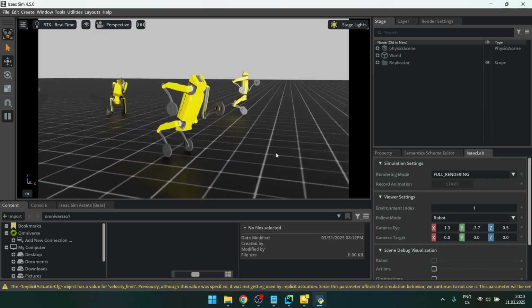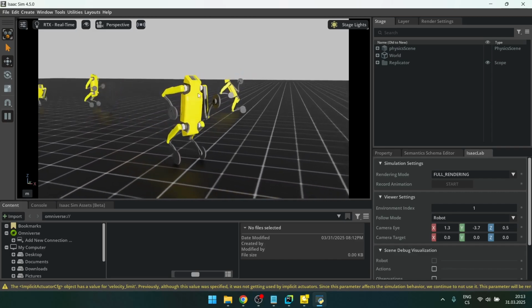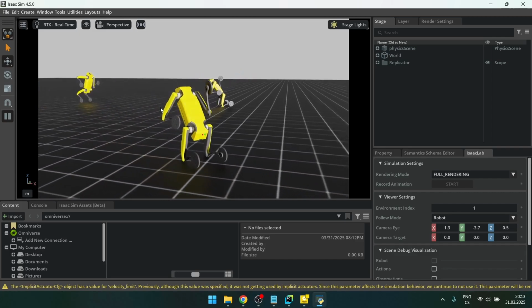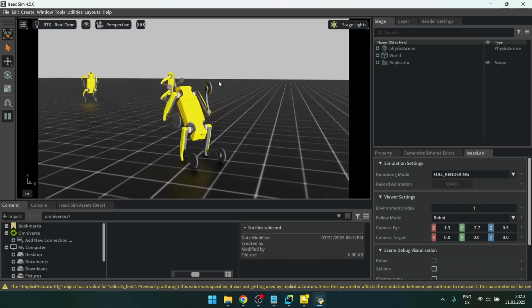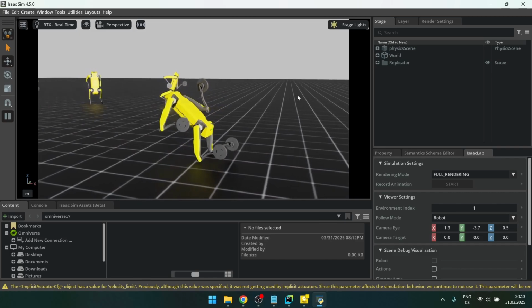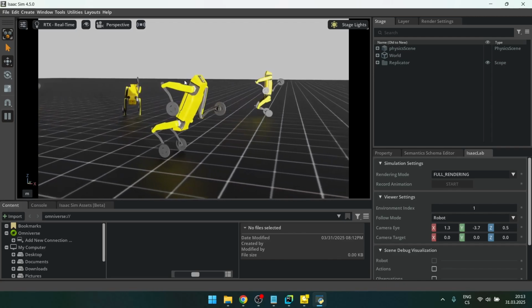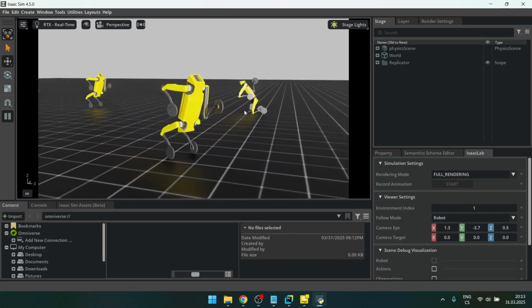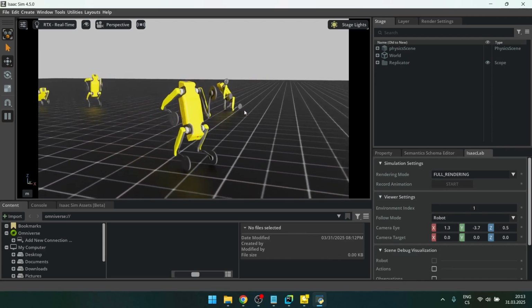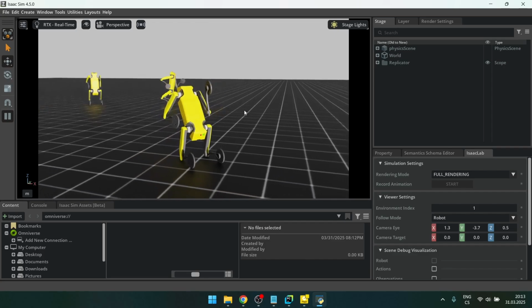For some reason at the start of the training, it got the idea that putting one limb behind its back and one in the front is good. So it got stuck at this local minima, and I think if I let it train for a longer time, it would find a better solution, but this is where it got stuck.